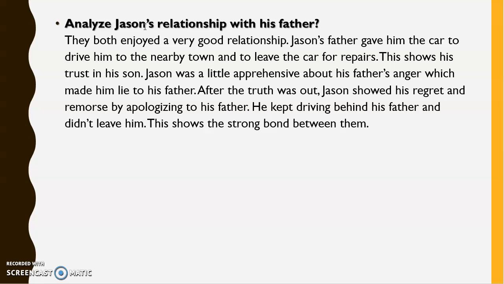Second last question: analyze Jason's relationship with his father. Obviously, they both enjoyed a very good relationship. Jason's father gave him the car to drive to the nearby town and to leave the car for further repairs. This shows that he trusted his son. Jason was a little apprehensive about his father's anger, which made him lie to his father. After the truth was out, Jason showed his regret and remorse by apologizing to his father again and again. He kept driving behind his father and didn't leave him. This shows the strong bond between them.